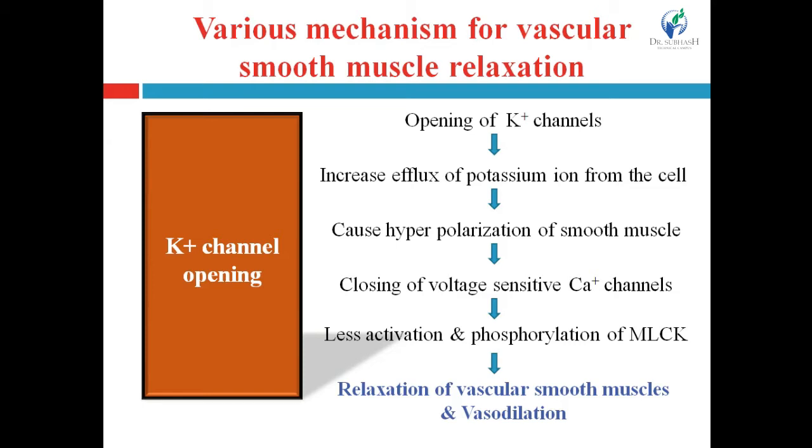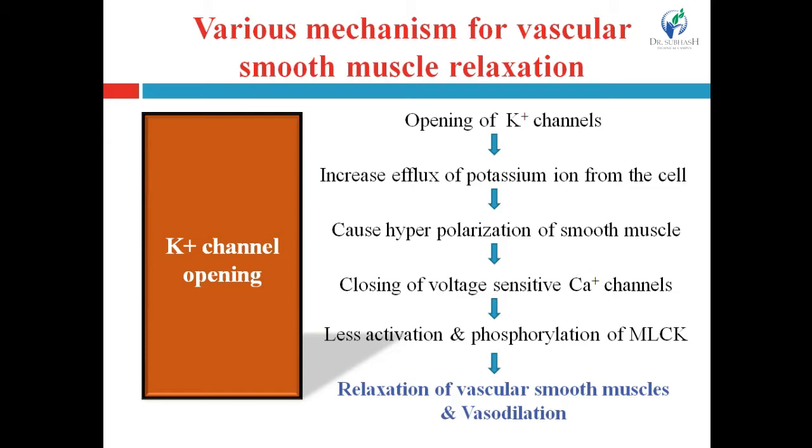So when the potassium ion channel gets opened, that will increase the efflux of the potassium ion from the cell. When the extracellular concentration of the potassium ion increases, that will lead to the hyperpolarization of the membrane of smooth muscles.